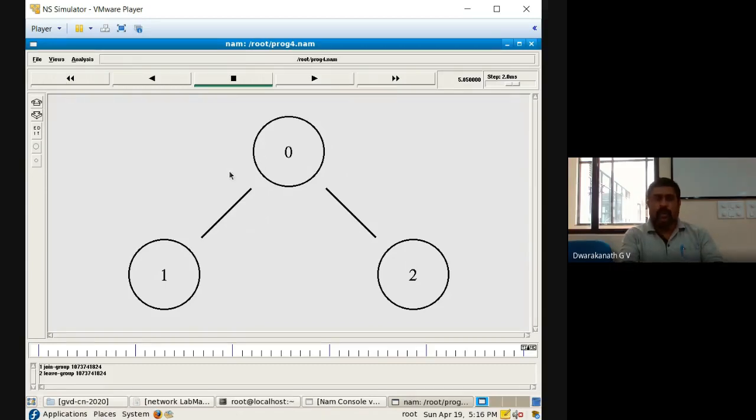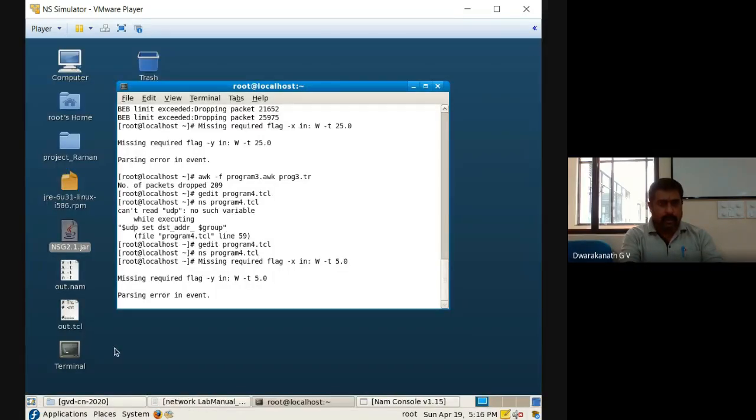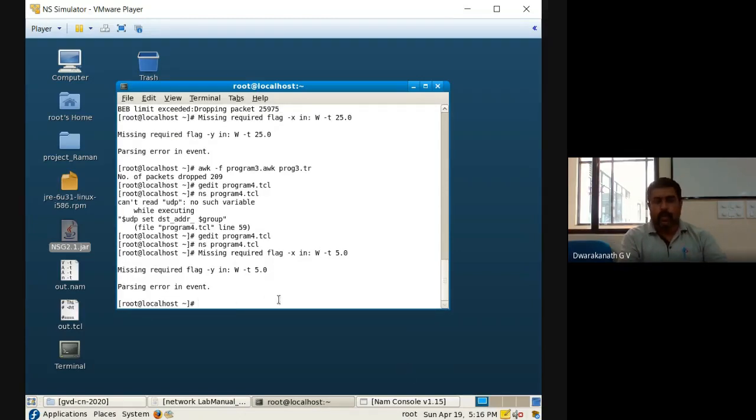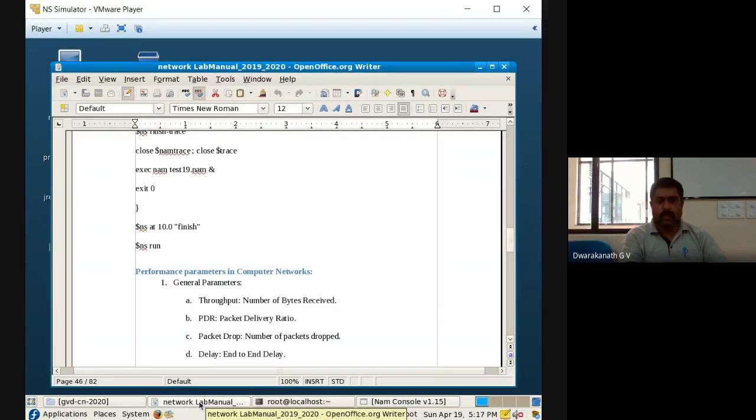Right now, this we have worked out. Then I close this. Right, and I'll come back here. That is Control C. Yeah, Control C. Now back here. Now, what is the next step? We should find the throughput. This is very important. Throughput, you know that using a trace file, we are going to find the throughput.